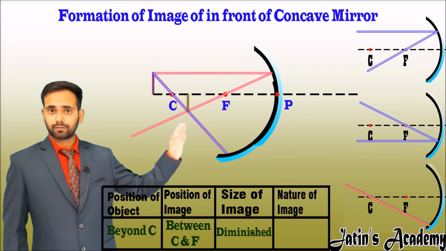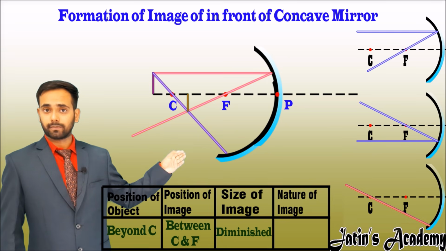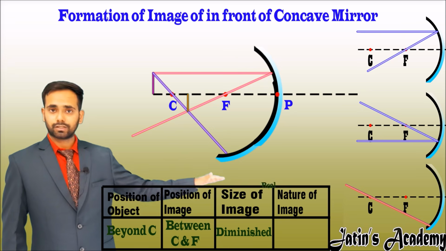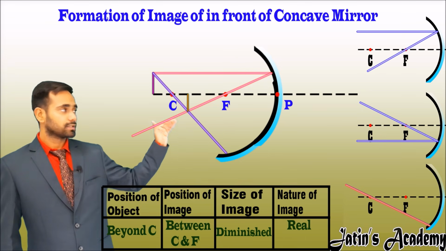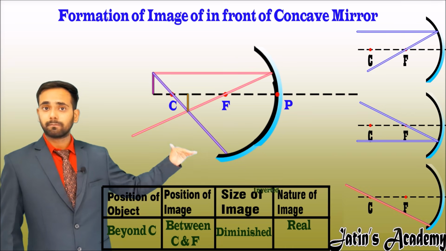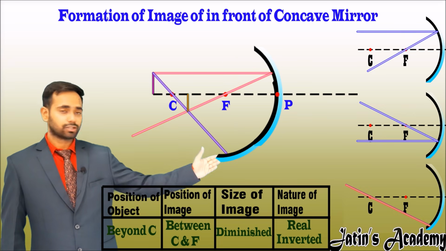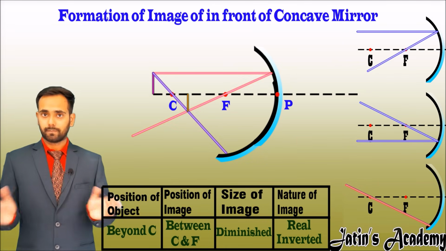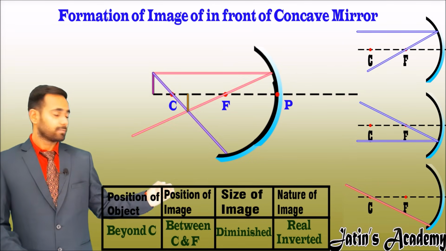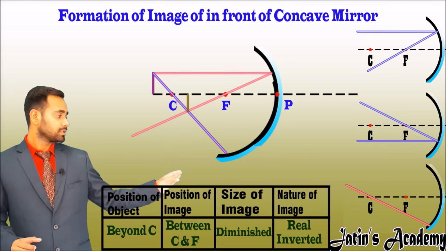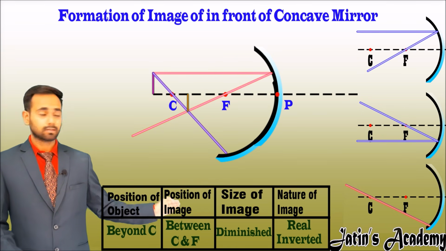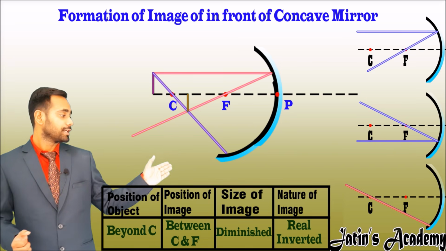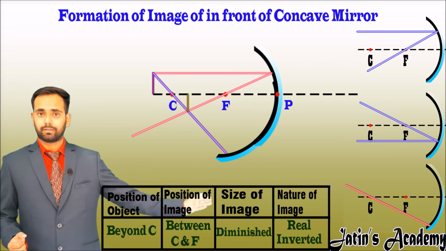Now this image is formed outside the concave mirror, so it is real. And this image is formed below the principal axis, means inverted. So our nature is real and inverted. Observe the table which we have made now. The object is placed beyond C. The image is formed between center and focus. The size of the image is diminished, means smaller. The nature of the image is real and inverted.